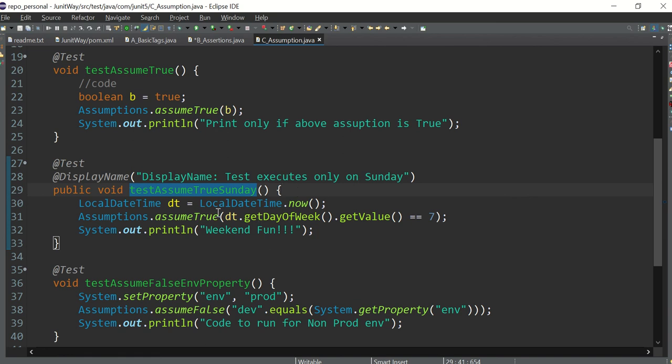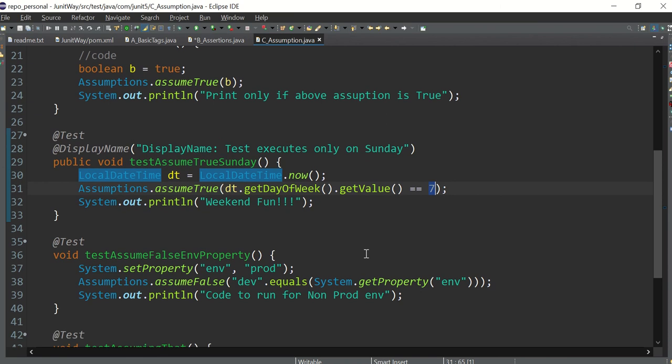With LocalDateTime, I'm fetching the day of the week and getting the value 7. Sunday is 7, so I'm assuming that today is Sunday, only then you have a weekend fun. If today is Monday, Saturday, or any other day, my test case should not pass. Today is Sunday, so I'm putting 7 as of now. I will change this number and show you once again.